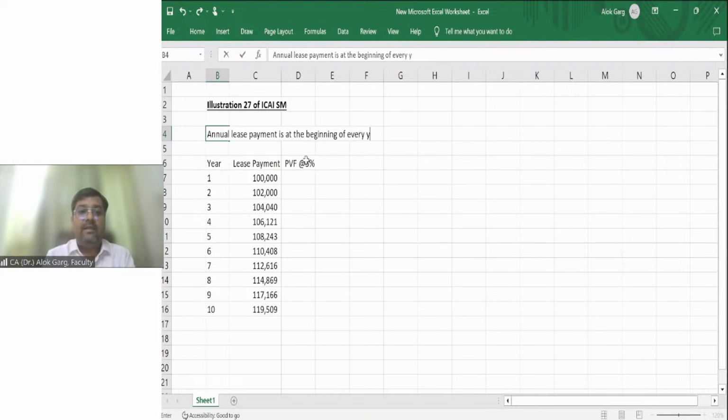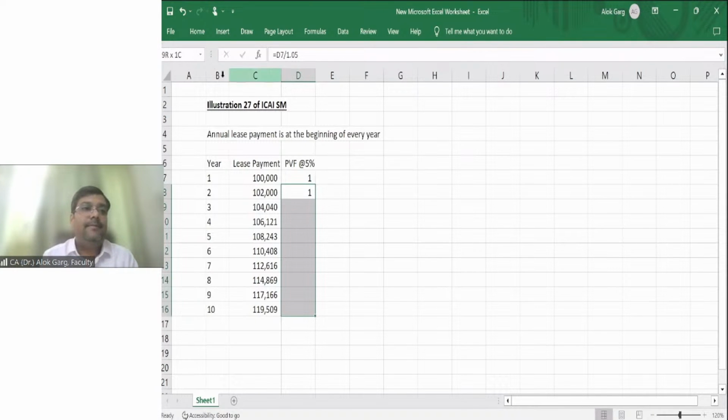It means for the first payment, your present value factor is 1 only, right? And what about next year? 1 divided by 1.05, right? Is that clear? 1 divided by 1.05.